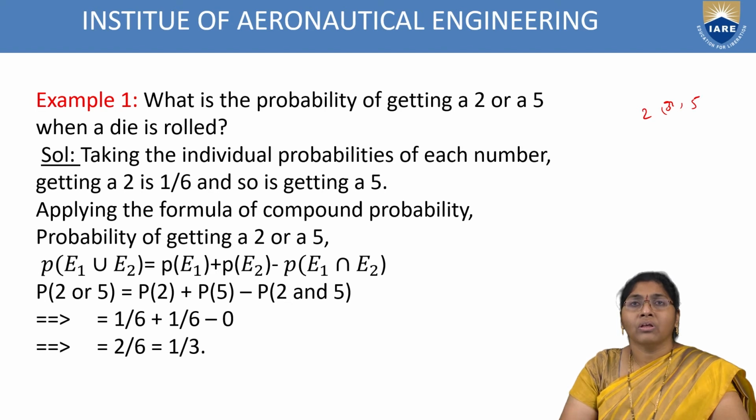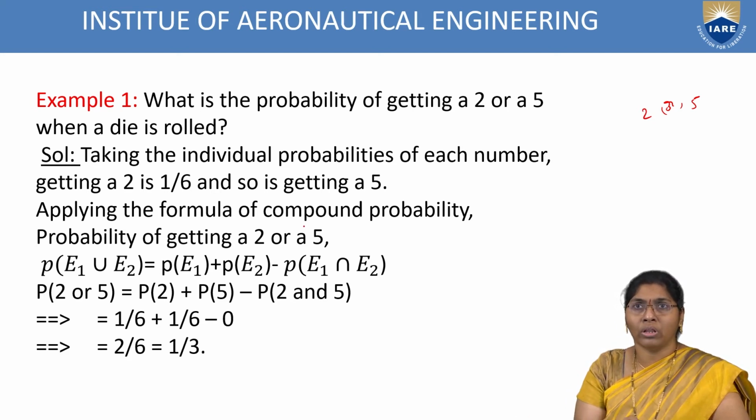Taking the individual probabilities, getting a 2 has only one possible outcome out of 6 total outcomes, so it is 1 by 6. Similarly, getting a 5 has one possible outcome out of 6, so it is also 1 by 6.